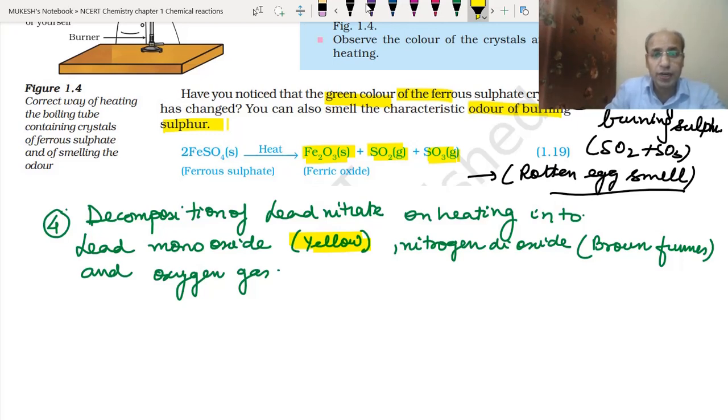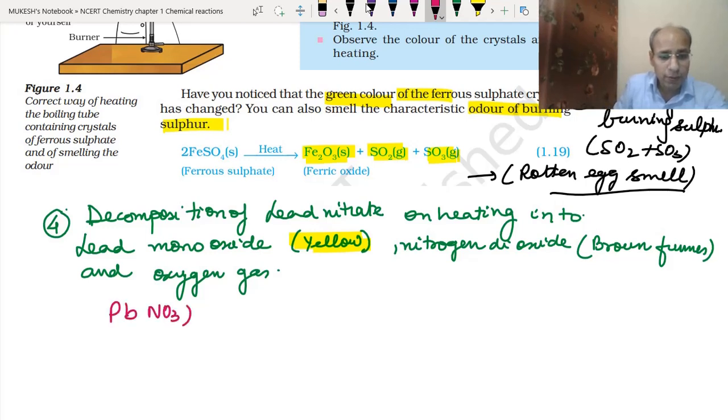It is completely yellow, just like the color I have given here. Lead monoxide is formed along with nitrogen dioxide, which gives brown fumes, and it also gives oxygen gas. So the equation is